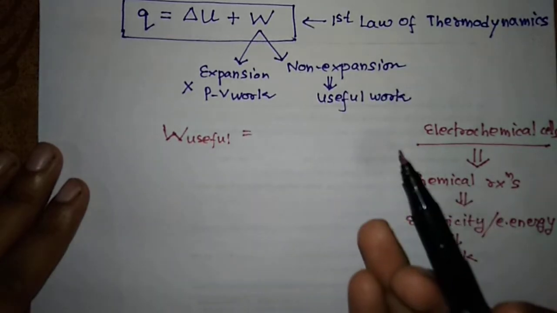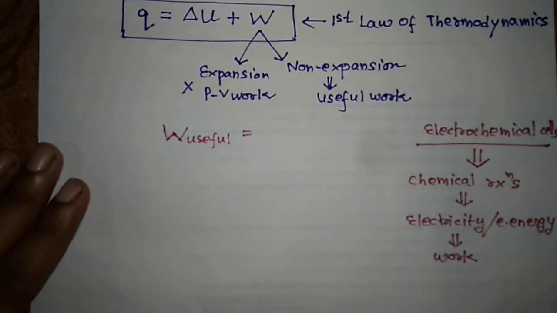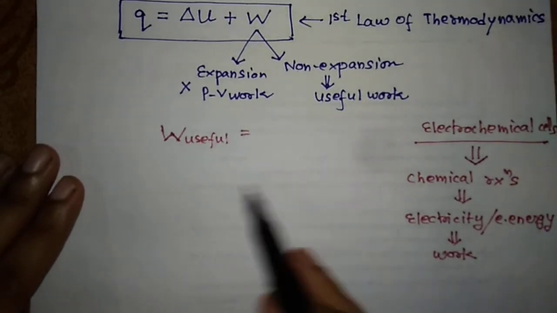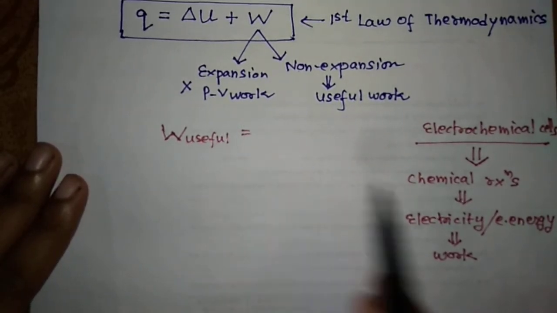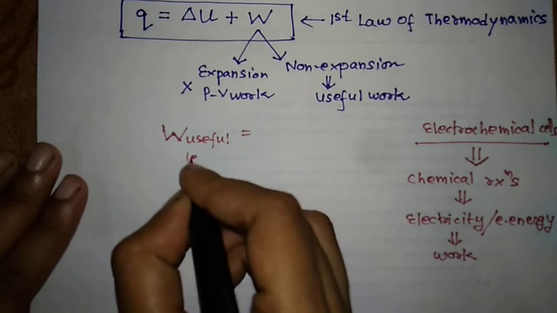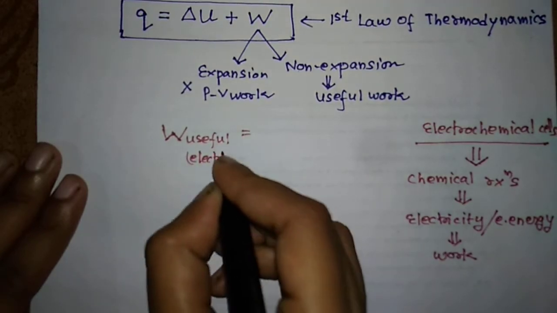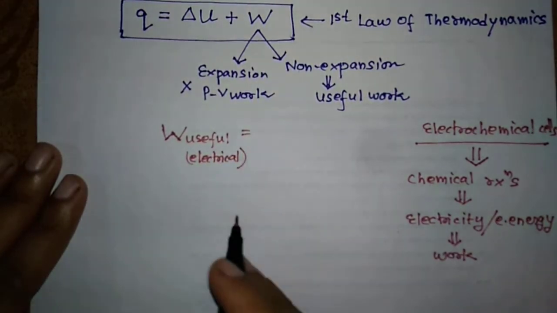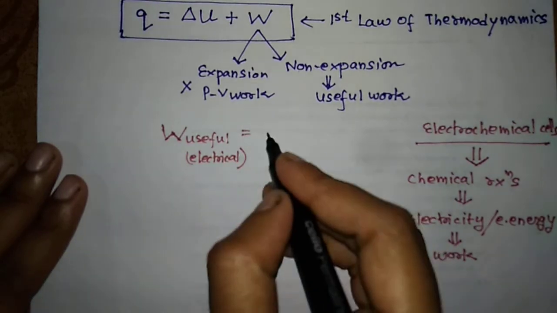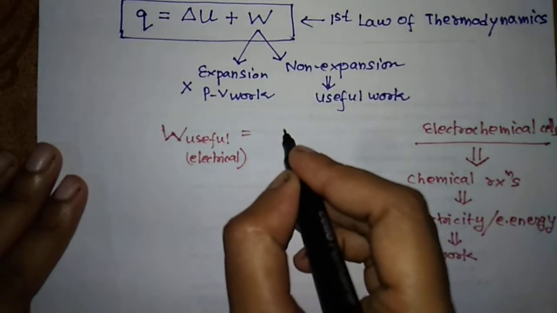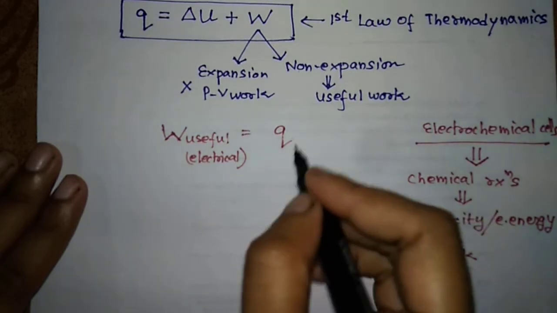It can be electrical work, it can be any kind of work. So here in our galvanic cell, this work is the electrical work, because it is used in the generation of electricity. So how can we write this electrical work? We can write it like this: q, okay, this q is what?